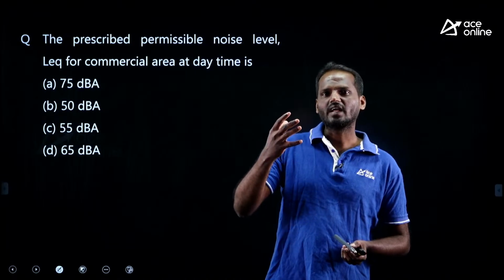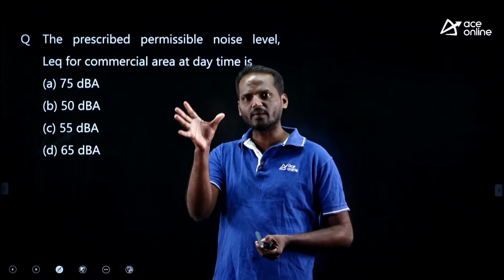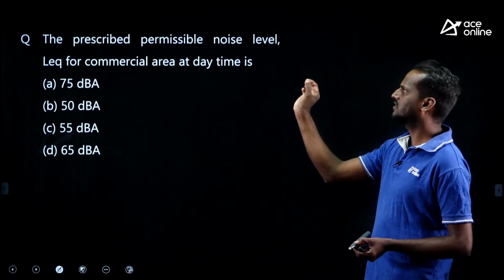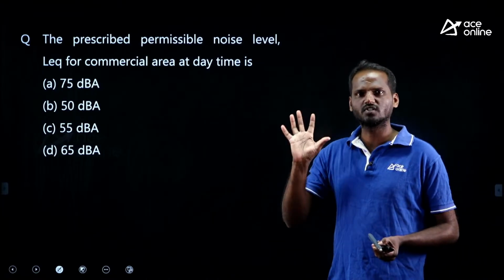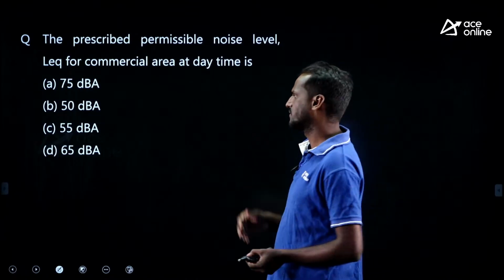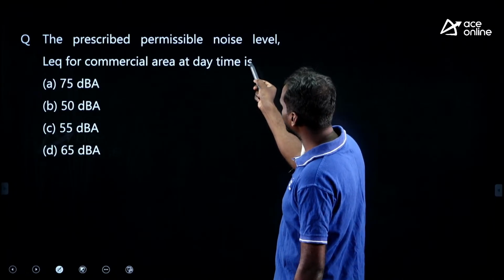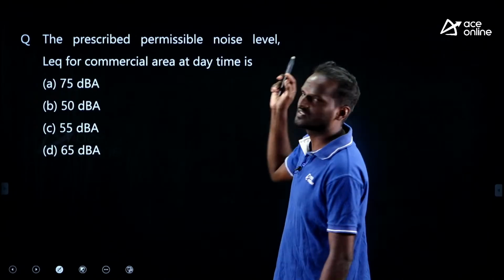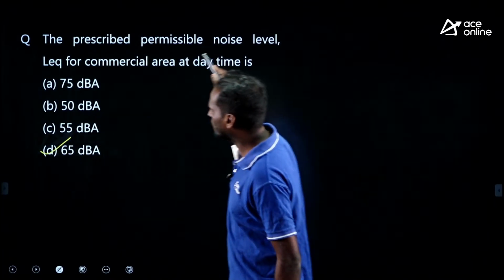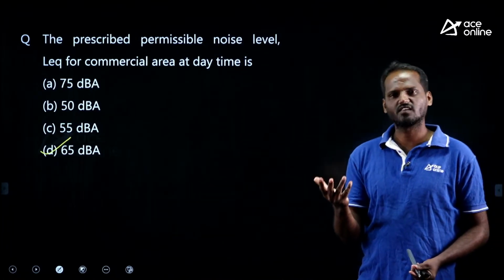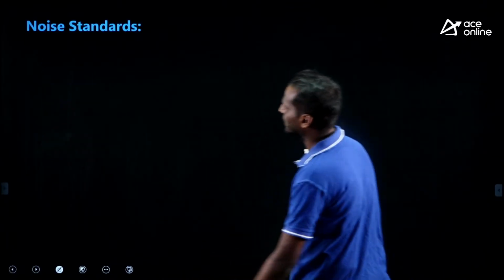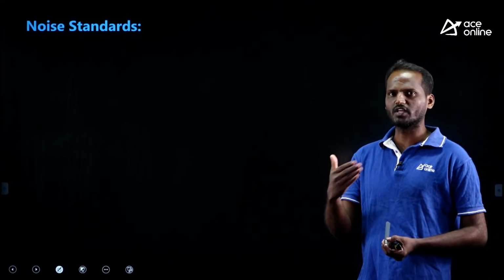Next question, look at this my dear. This question is easy but I am trying to give you some idea how to frame the table to remember these noise standards. Noise pollution is very important for competitive exams. The permissible noise level for a commercial area in daytime is 65. Students often confuse between the values 65, 75, 55. Look at this very carefully, with this you will remember better.